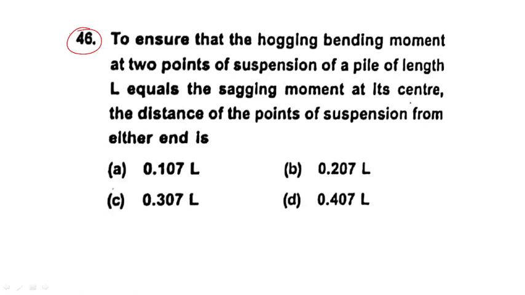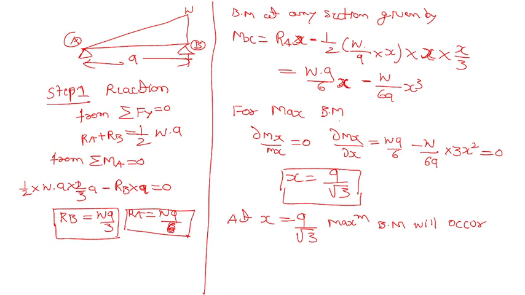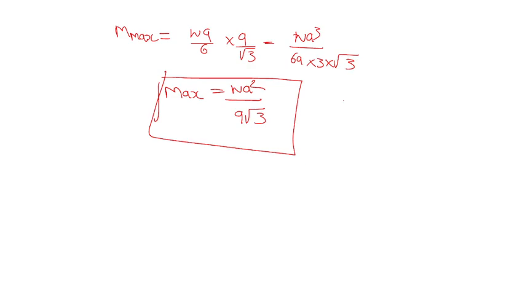Next question, question number 46. To ensure that the hogging bending moment at 2 points of suspension of a pile of length L equals the sagging moment at its center, the distance of the points of suspension from either end is what? Right? Have you understood this question? If you want, you can take the shear force and bending moment diagram also.